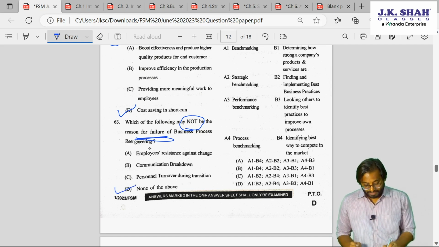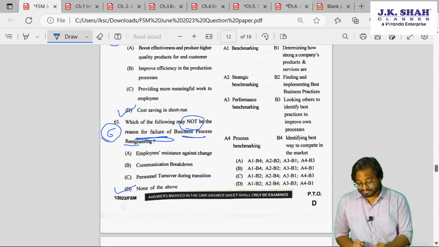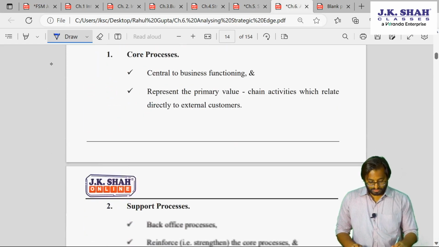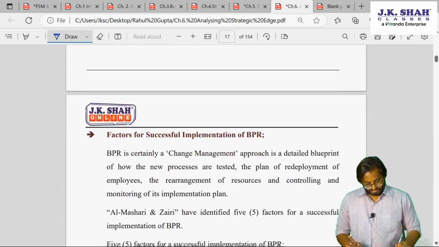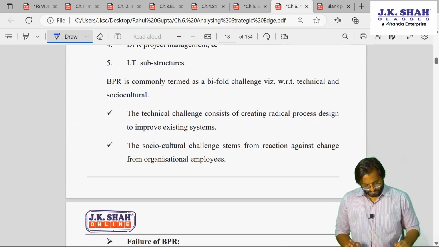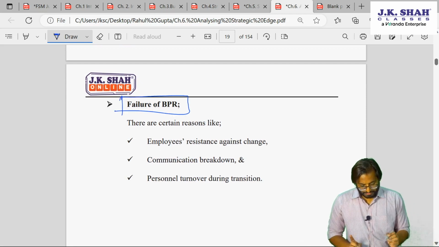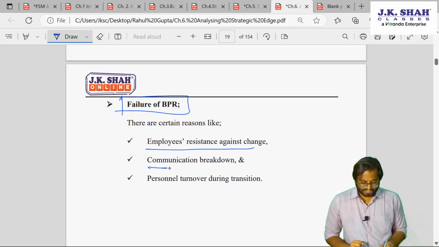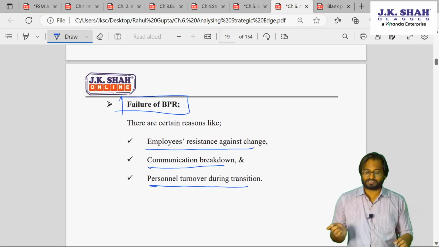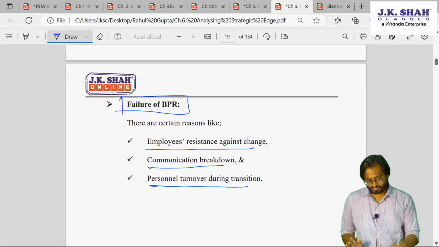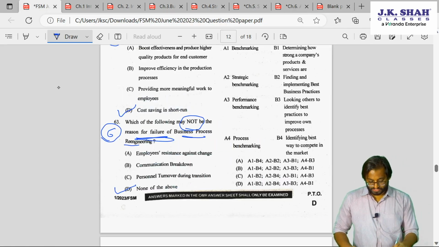So, again, which chapter is this? They are talking about BPR, so this is also chapter number 6. Check this out. Give me a minute, guys. Yes, failure. What are the failures for BPR? Employees' resistance against change, communication breakdown and personnel turnover during transition. Okay. 64th question.